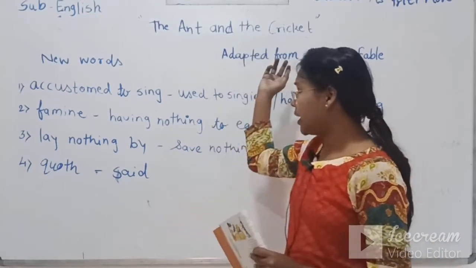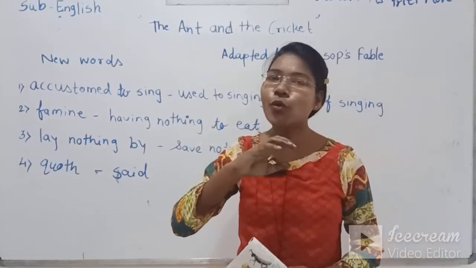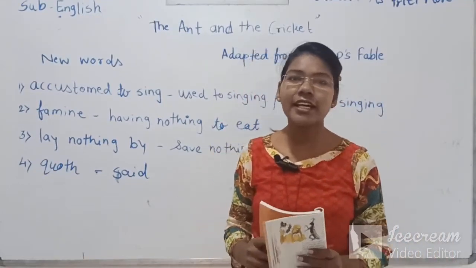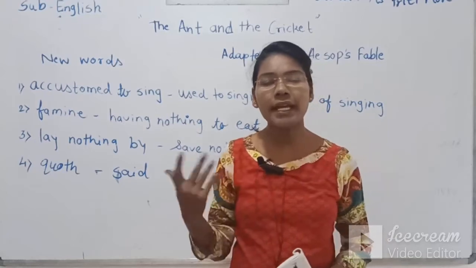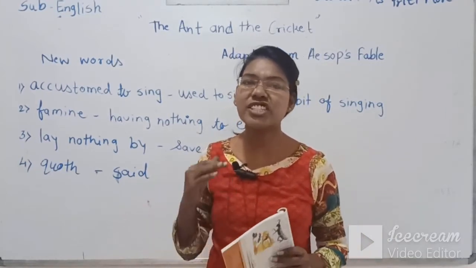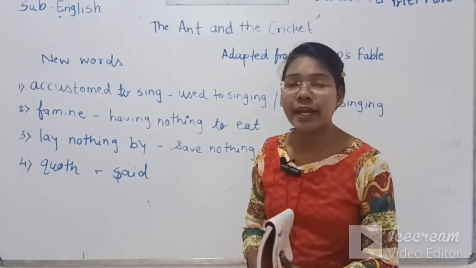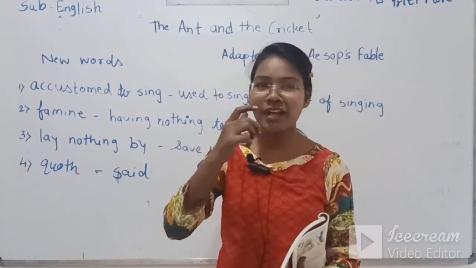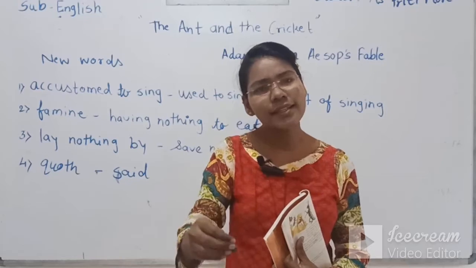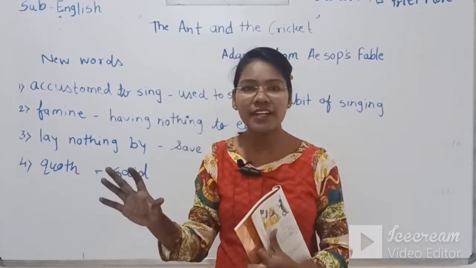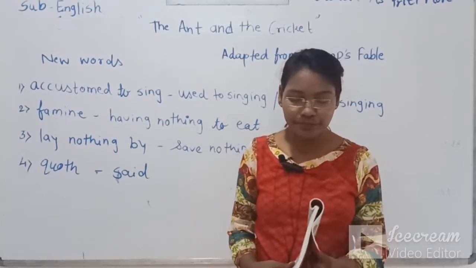Then what did the cricket reply? He replied, no, I will not have anything. In both seasons, in the warm and spring, in the summer season, I just sing day and night. So the ant says, now you can go, you sing and dance in this winter away.